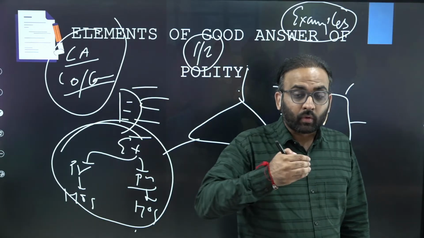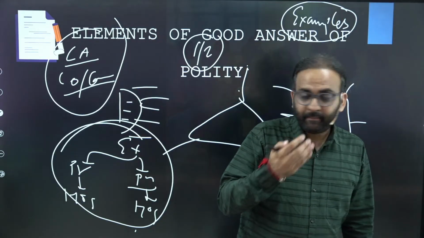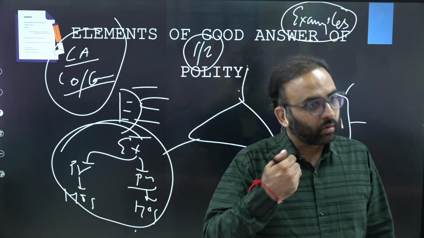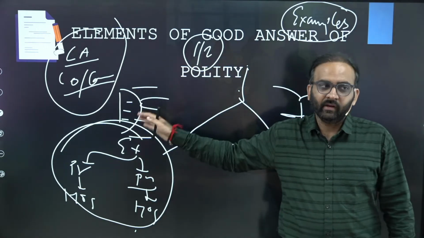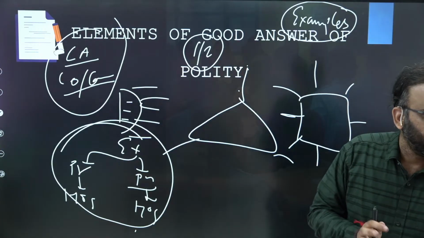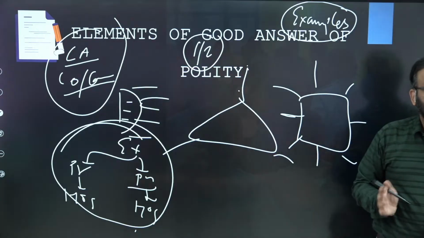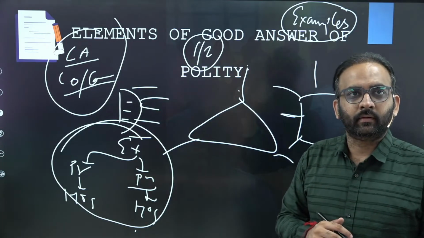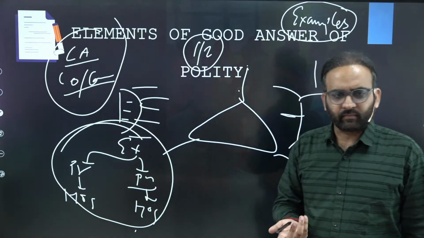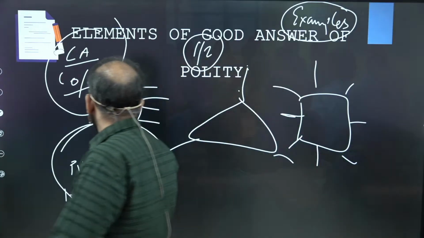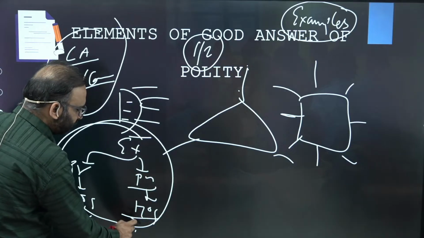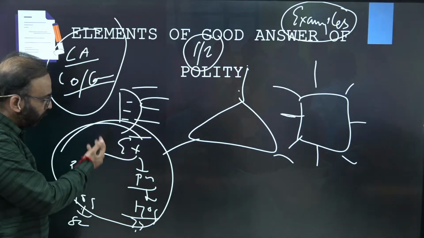You get the point? So the question's demand may make you write in bullets, or a flowchart, or tabular format, or paragraph. So just be flexible while writing answers. Clear? While quoting the articles, that is also dependent. For example, in this flowchart also you can mention President, Article 52, PM, Article 74, and so on. In a flowchart also you can write the